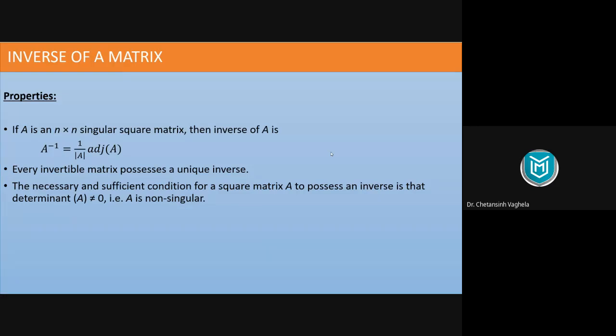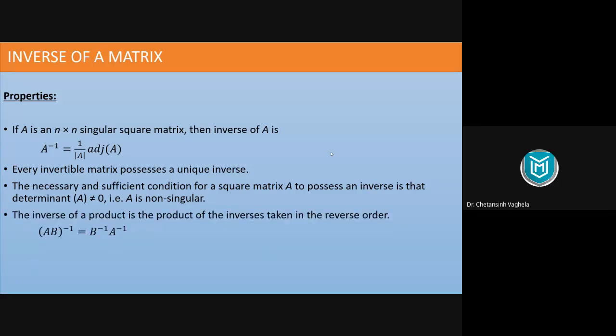And last, if you find inverse of A into B, then (A into B) inverse is equal to B inverse into A inverse. It is not the case that you can give inverse separately to each matrix, A inverse into B inverse. Understand this: A inverse into B inverse is not equal to B inverse into A inverse, because in matrix multiplication order matters. In matrix multiplication, A into B is not always equal to B into A. This is the thing which you need to care about when you are taking matrix multiplication.